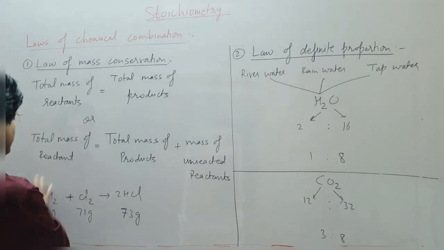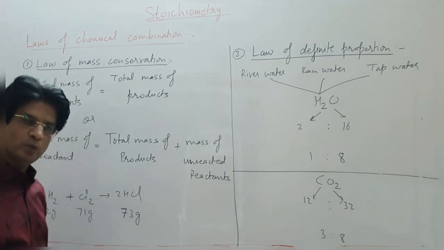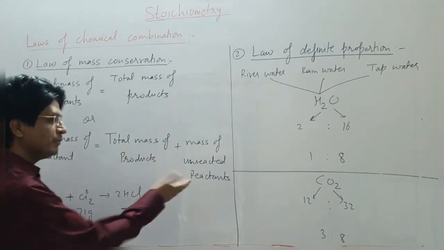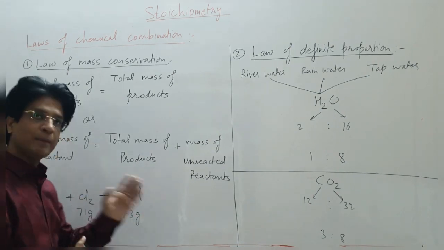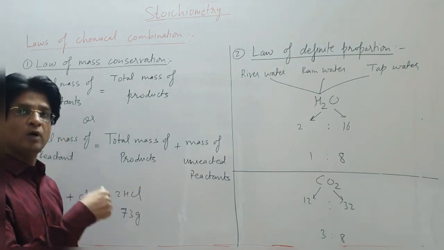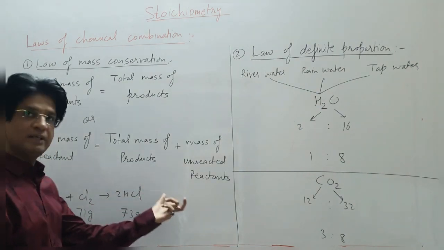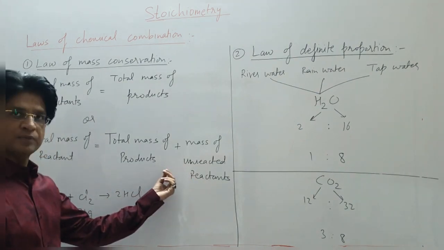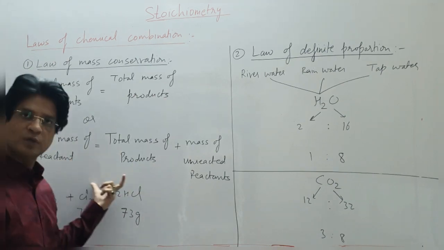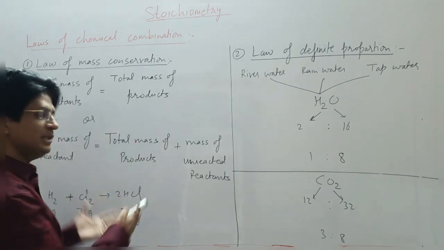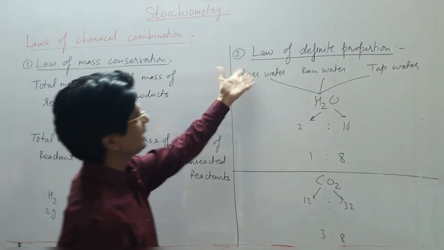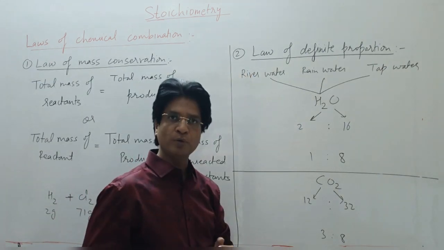But suppose I take 100 gram of H2 and Cl2 and assume that 30 gram reacts, so I'll get 30 gram of HCl and 70 gram of unreacted reactants will still remain. So 30 plus 70 unreacted will give me 100 grams. I have taken initially 100 grams of the reactants. So mass remains conserved. Now let's come to the second part, law of definite proportion.